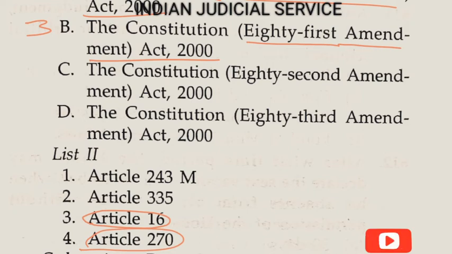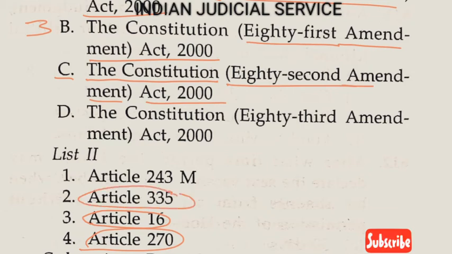Now the Constitution 82nd Amendment Act 2000 belongs to Article 335. Article 335 deals with the claim of SC and ST to services and public posts. So it is 2.